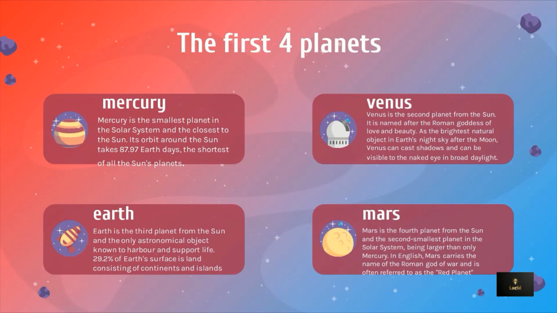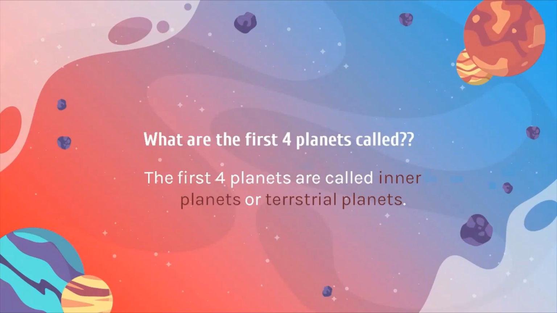Now Mars. Mars is the fourth planet from the sun and the second smallest planet in the solar system, being larger than only Mercury. In English, Mars carries the name of the Roman god of war and is often referred to as the red planet. So, what are the first four planets called? The first four planets are called inner planets or terrestrial planets.